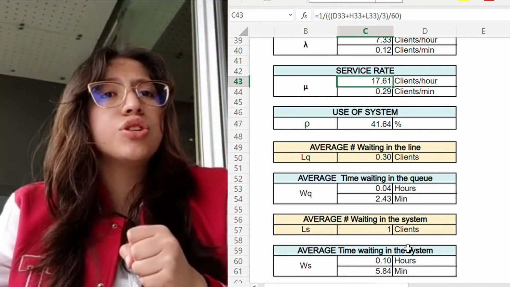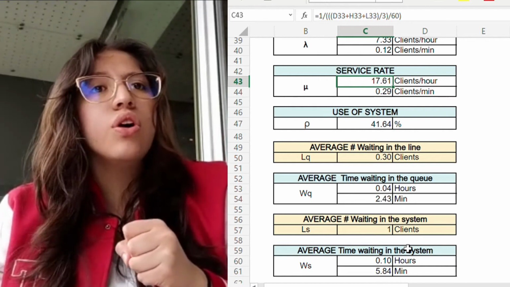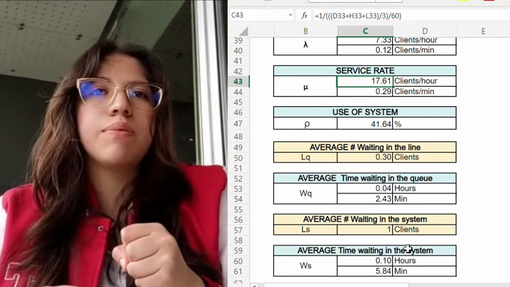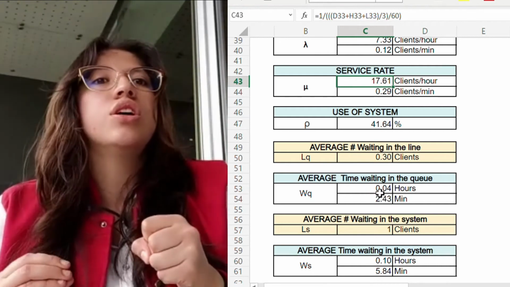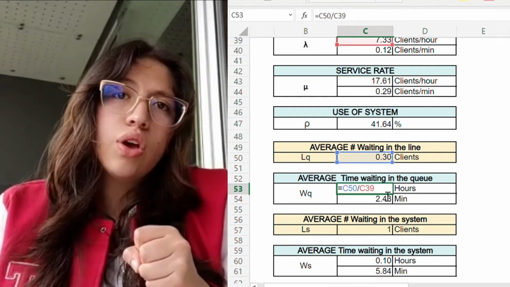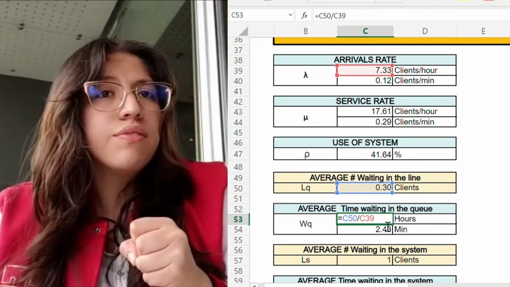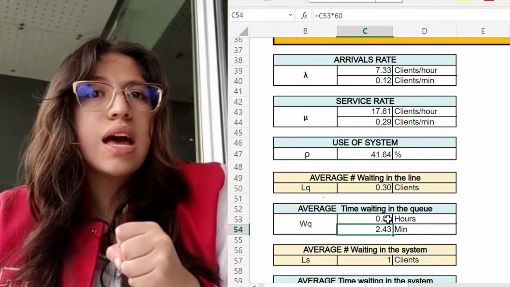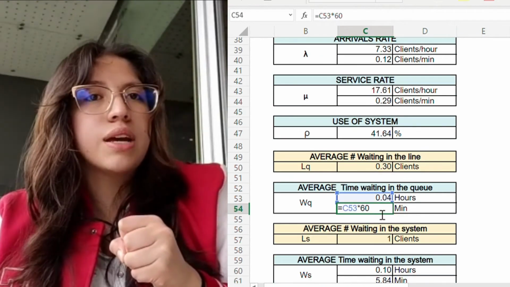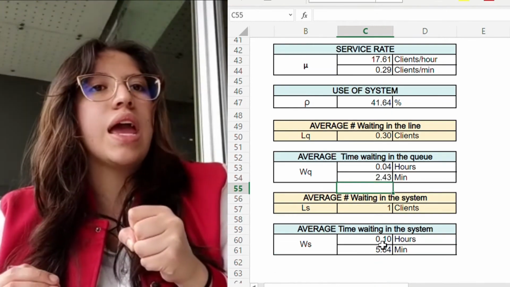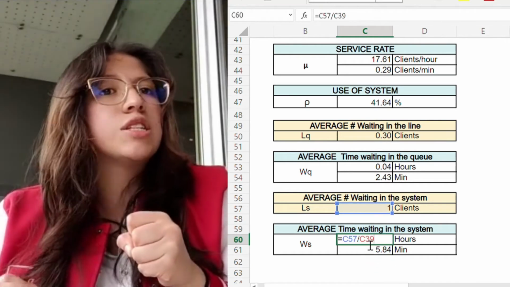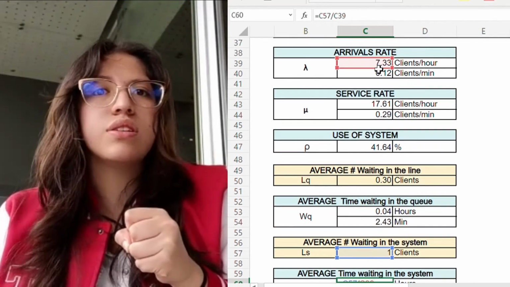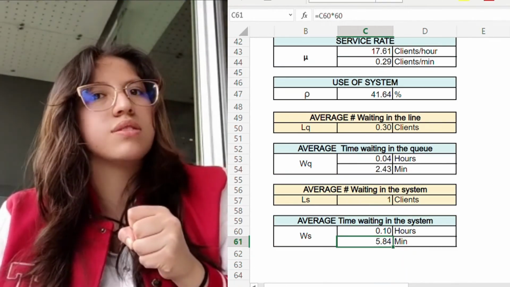Finally, with the information of the average time waiting in the queue and the average total time in the system, we can see that the average time of WQ is 2.43 minutes waiting in the queue, and we think that it's a great and fast service taking into account the process, and also we find the total time of the system that is 5.84 minutes. That means that the process management has been developed in a good way considering the distribution of inputs and services. Thanks, Angelica.